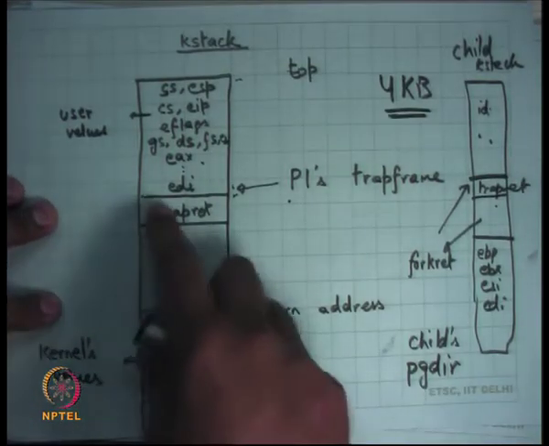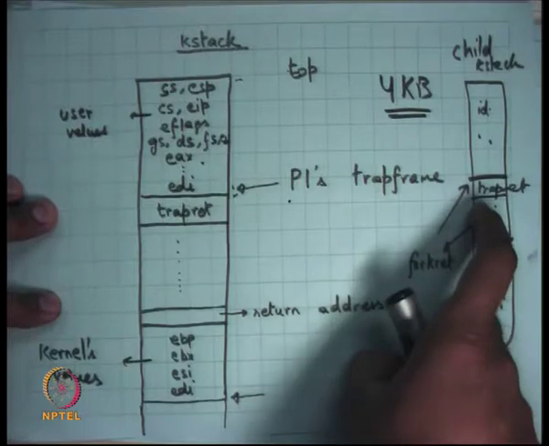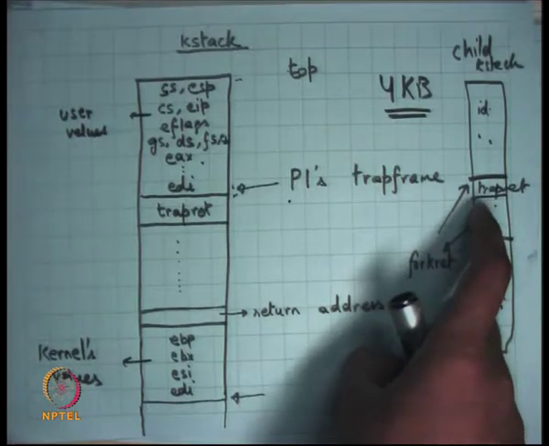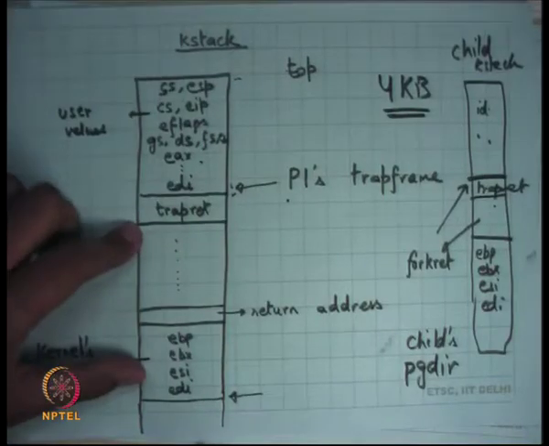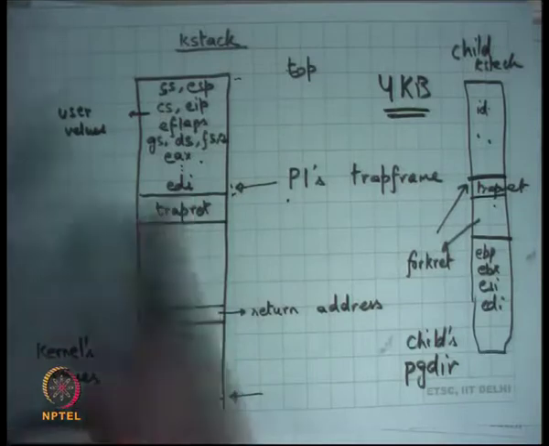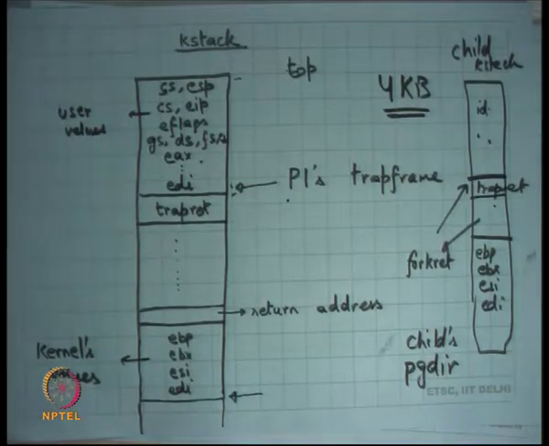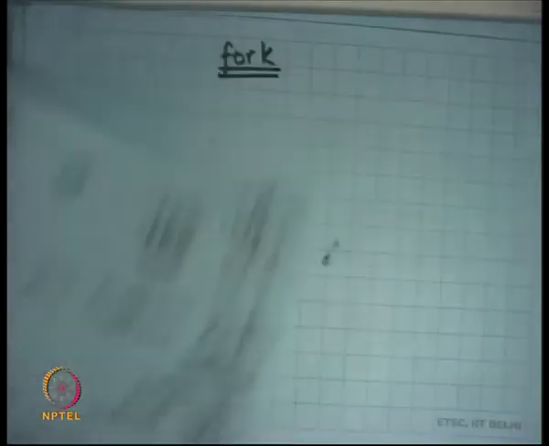Did I need to copy the entire call chain from the parent to the child? No, that would have been wrong, right? Because the parent is executing a system call called fork. The child is not executing the system call called fork. The child just wants to return to user mode. It's exactly the same point, that's all. It's not calling the system call called fork. So I only need to copy this area, not anything below it, and I need to initialize some things so that it starts from where it wanted to start. Right. So that's fork.